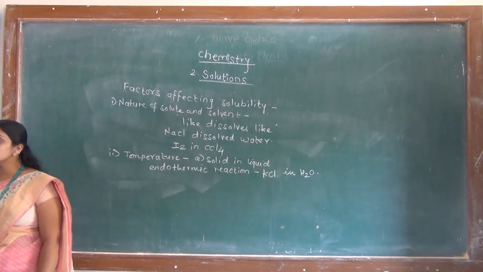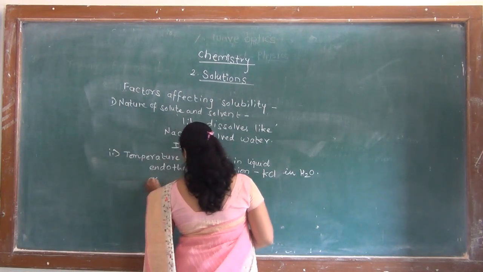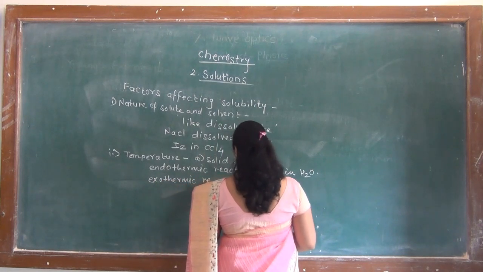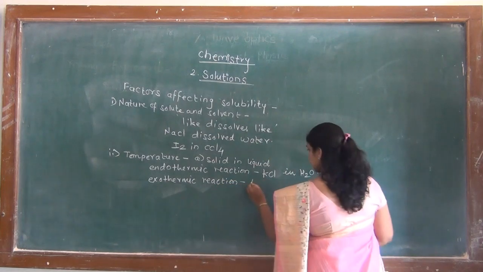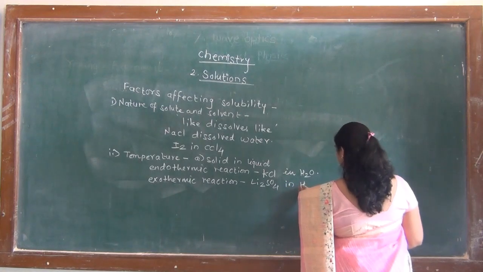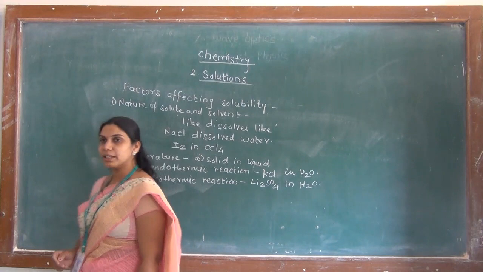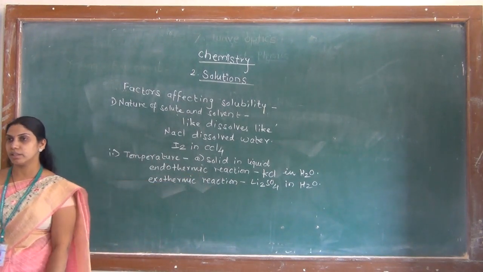What happens to the exothermic reaction? That we will see now. The example of exothermic reaction is dissolution of Li2SO4 in water.